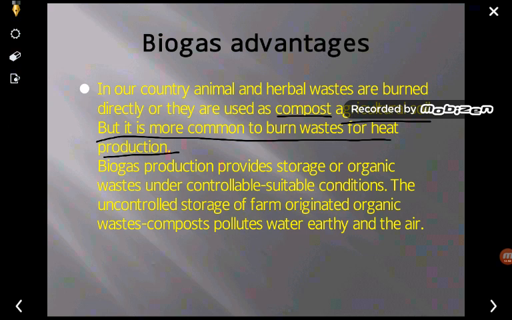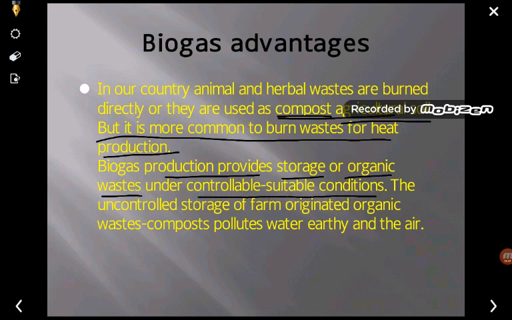compared to when it is burned. So if it is used as compost, this agriculture waste which we normally burn, or farmers, or wherever these wastes are generated, if they burn it instead of composting, then it is not an efficient use of energy. So if we efficiently utilize this waste as energy, then it is well and good. So biogas production provides storage of organic waste under controllable, suitable conditions.